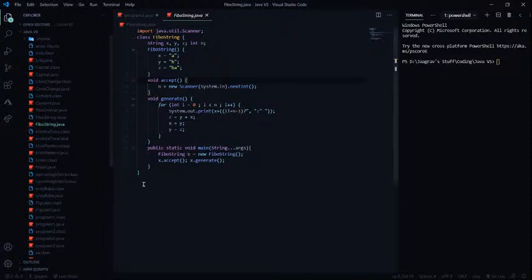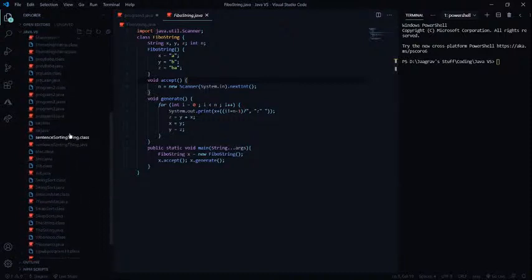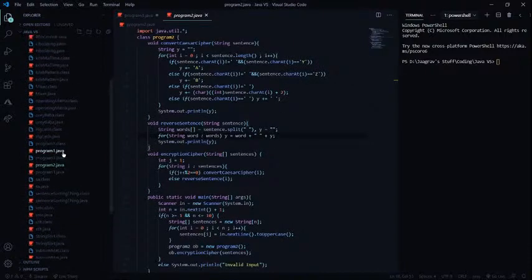Fibo string. No, this is Fibo string. This is not the one. This is basically Fibonacci series but with strings. Oh god, okay.